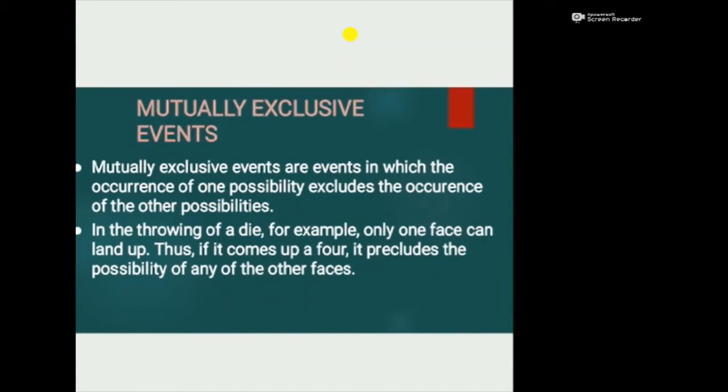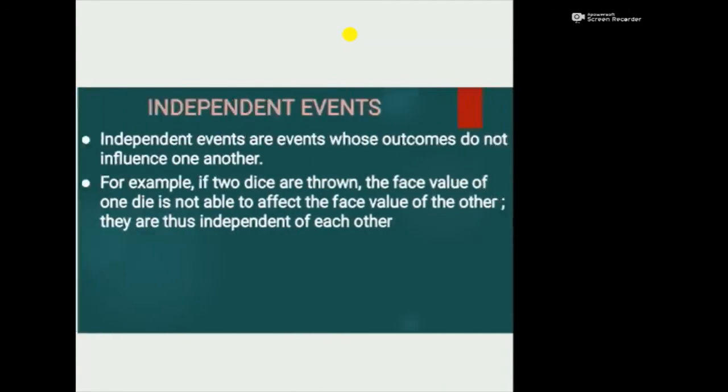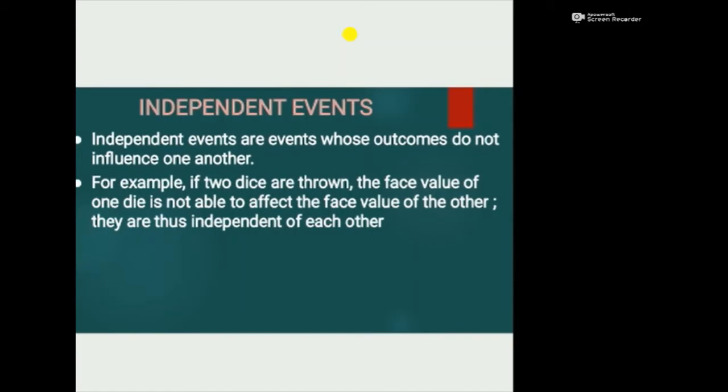Next, mutually exclusive events. Mutually exclusive events are events in which the occurrence of one possibility excludes the occurrence of the other possibilities. In the throwing of a die, for example, only one face can land up. Thus, if a 4 comes up, it precludes the possibility of any of the other faces. Next, independent events. Independent events are events whose outcomes do not influence one another. For example, if two dice are thrown, the face value of one die is not able to affect the face value of the other. They are thus independent of each other.